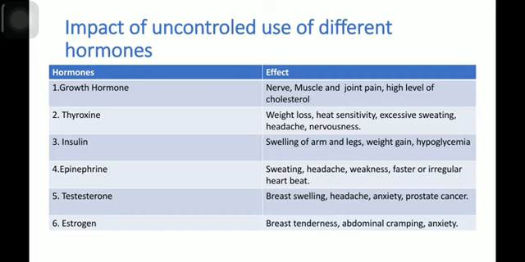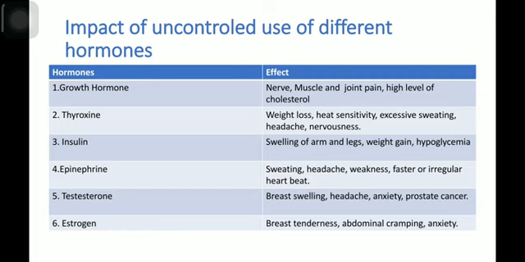So doctor prescribes some hormone replacement therapy to overcome this problem or to treat that abnormalities. But sometimes excess amount of hormone can lead to some adverse effect in human body. Some of the adverse effect of uncontrolled use of different hormone will be discussed here today.